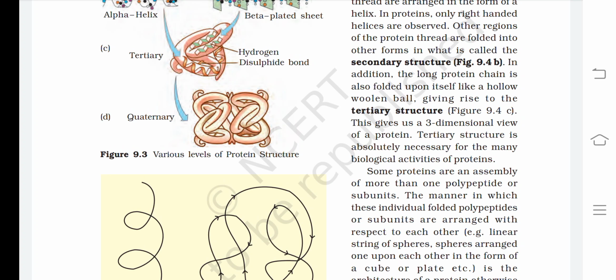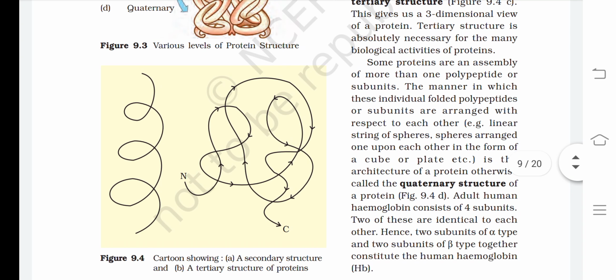Tertiary structure is absolutely necessary for the many biological activities of proteins. Some proteins are an assembly of more than one polypeptide or subunits. The manner in which these individual folded polypeptides or subunits are arranged with respect to each other, for example a linear string of spheres, or spheres arranged one upon each other in the form of a cube or a plate, etc., is the architecture of a protein, otherwise called the quaternary structure of a protein.